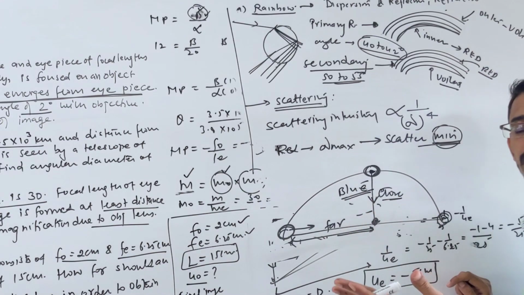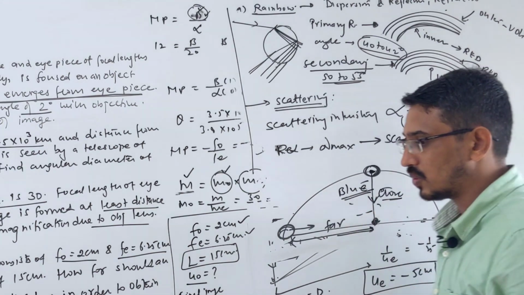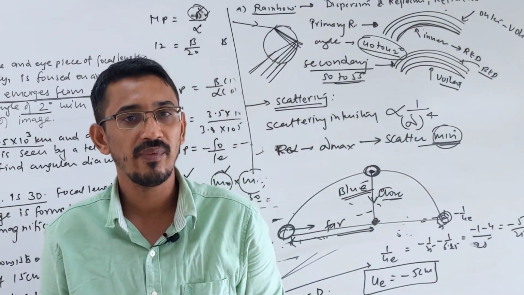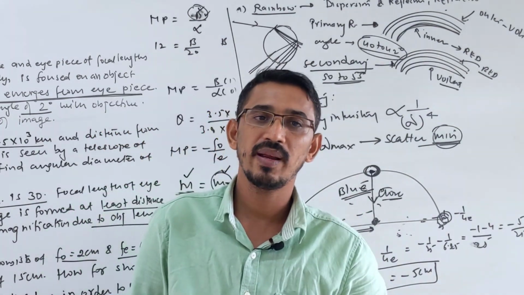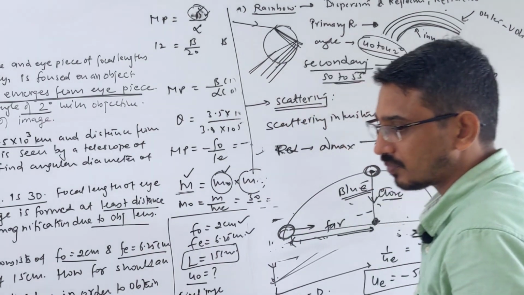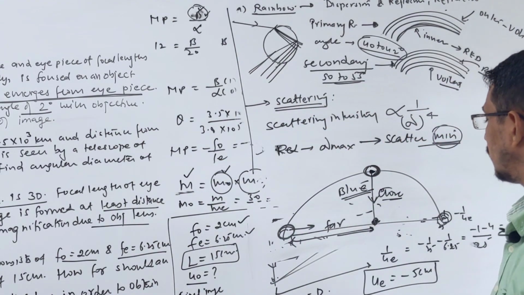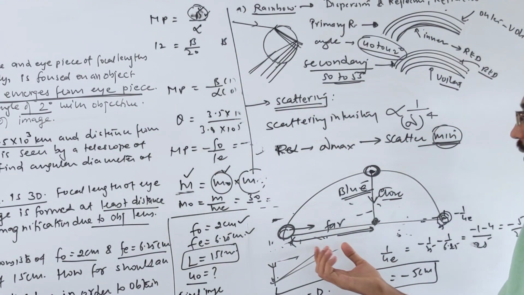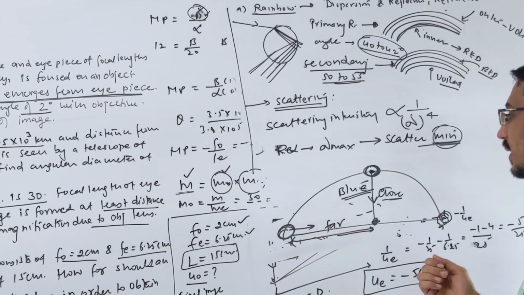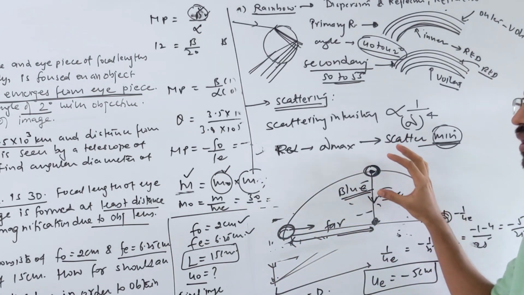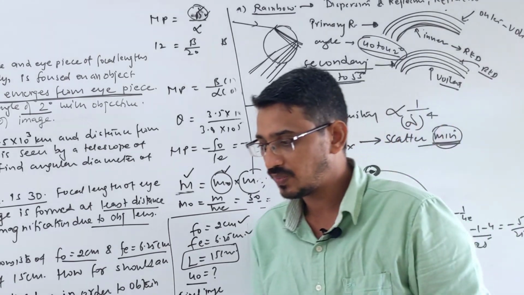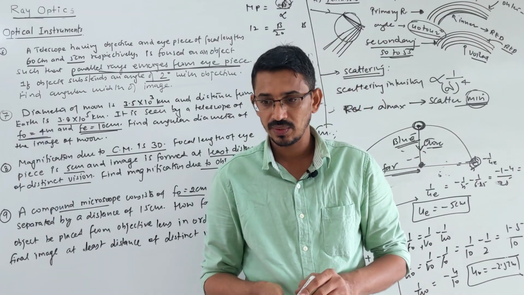So the color of the sky looks blue to you, correct? Scattering is associated with wavelength, inversely proportional to lambda power 4. That's all: why the sun looks reddish during sunset and sunrise, and why the sky looks blue during daytime. So these were some phenomena, you can read them out, there's no big thing.